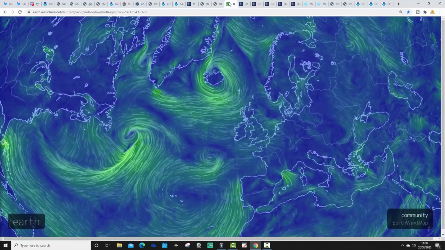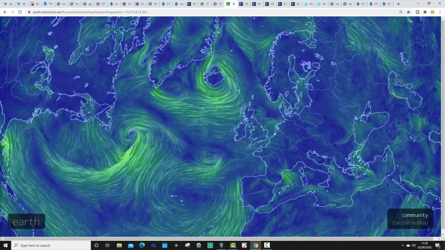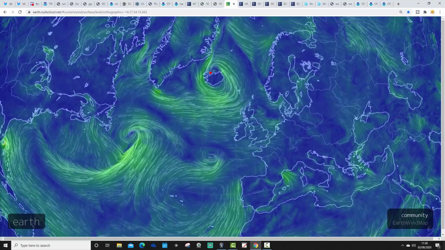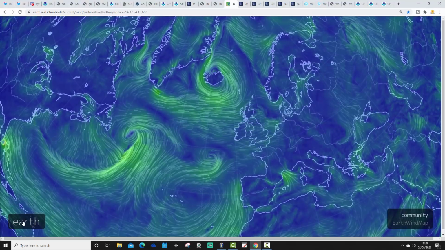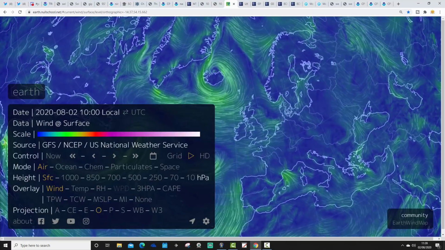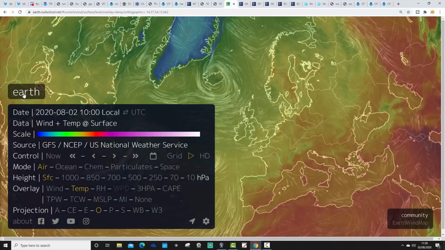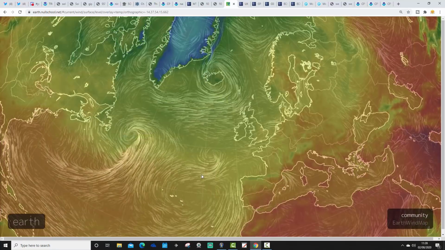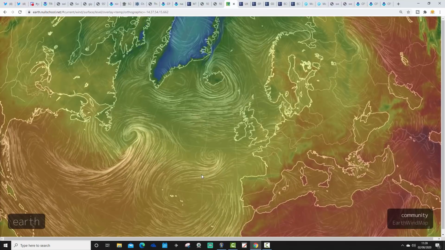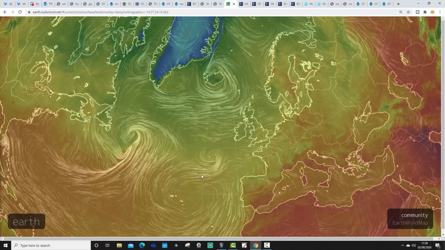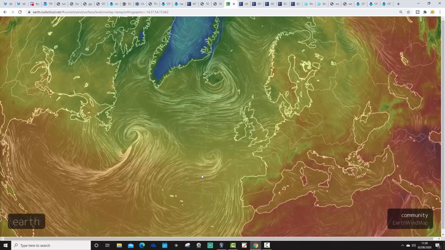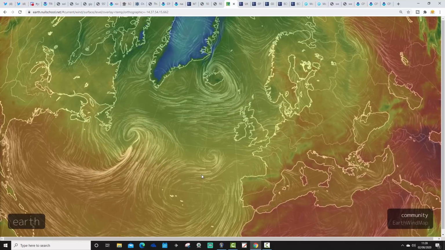This is the latest wind chart from earth.nullschool.net, just confirming we are in a cooler air mass at the moment. We've got low pressure up towards Iceland, and we're bringing in these westerly winds. They are cooler winds as well, coming in from off the Atlantic. If we overlay the temperature contrast with that, just here you will see that we have definitely cooled things down a lot since that heat spike on Friday. So we cool off, we bring the air in from off the Atlantic, it's much more comfortable, and if that's how you like summer weather, make the most of the next few days.